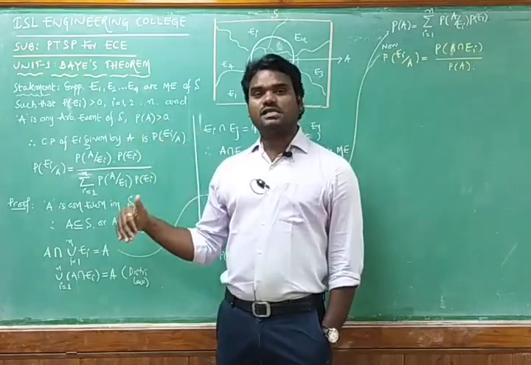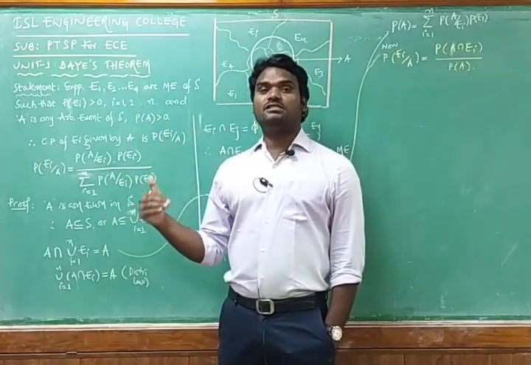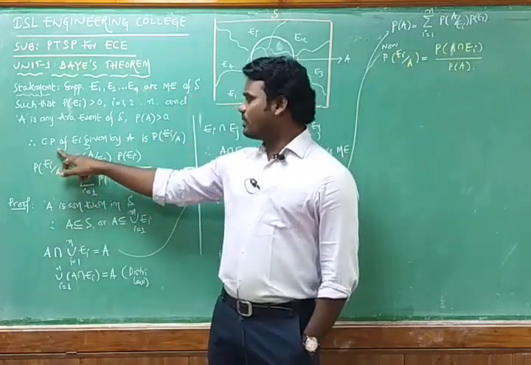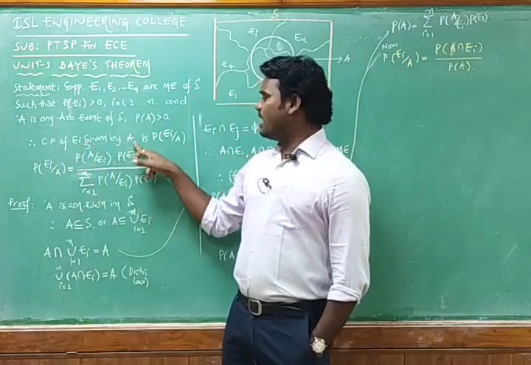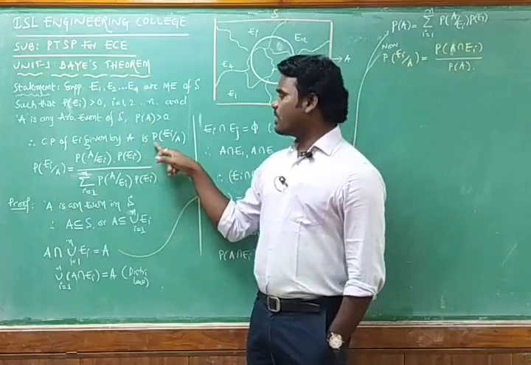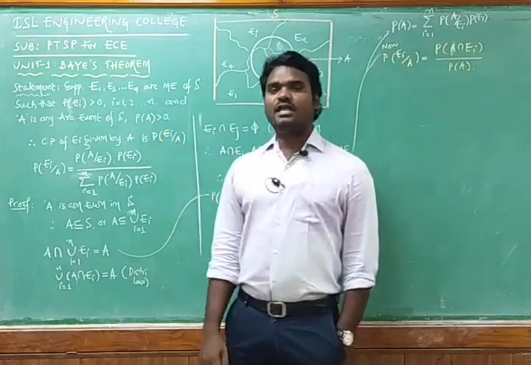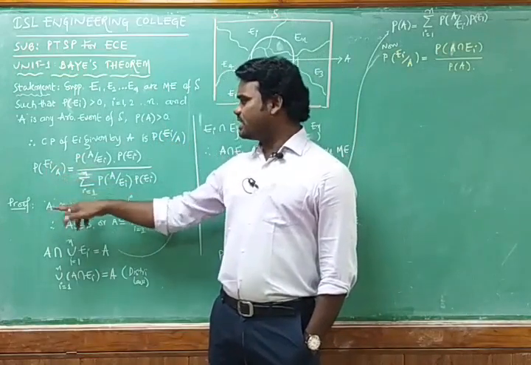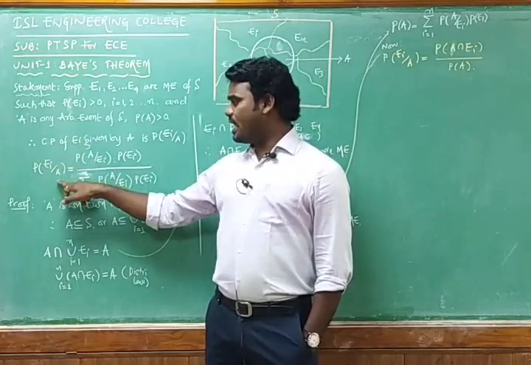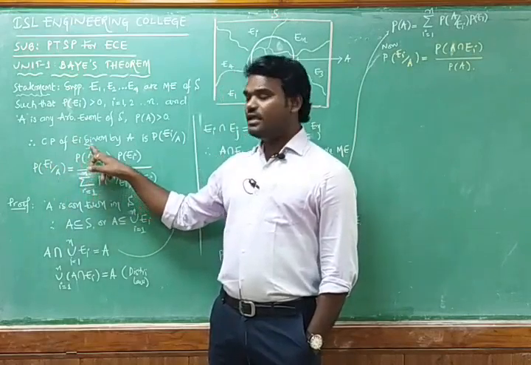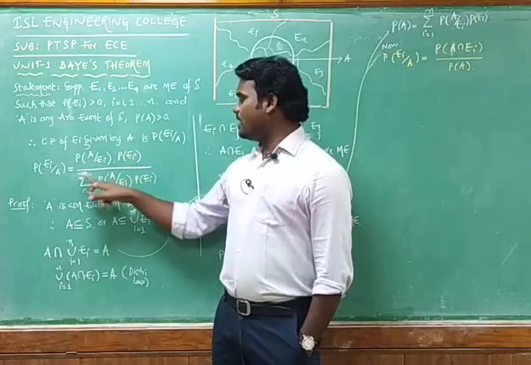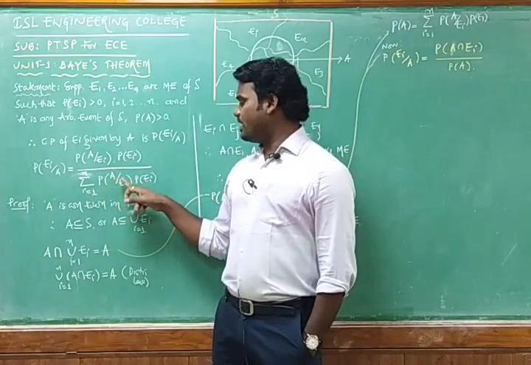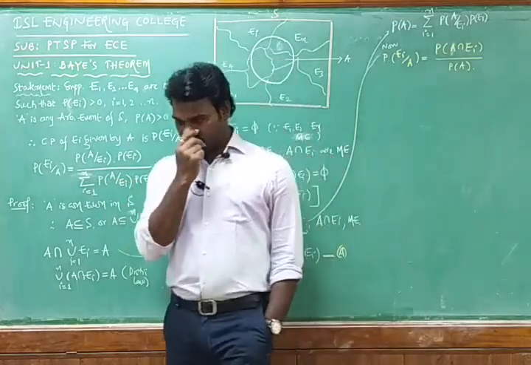In such case, the conditional probability of Ei given A, where i is equal to 1 to n, is equal to probability of A given Ei into probability of Ei, by sigma i equals 1 to n probability of A given Ei into probability of Ei. We must prove this one.